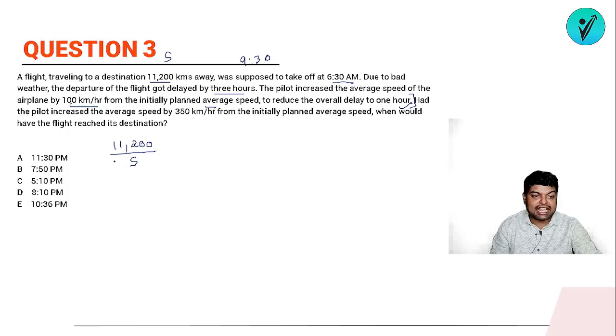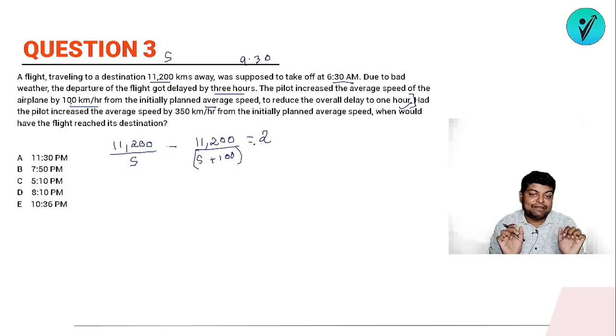Initially it would take this much time, but now the flight speed is getting increased by 100. So when you increase the speed, the new time taken will be 11,200 upon s plus 100. And as per the question, the difference of the time taken is 2 hours. Look carefully, the difference of the time taken is 2 hours.